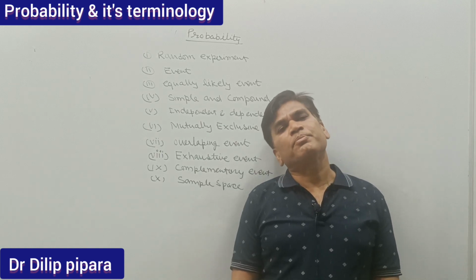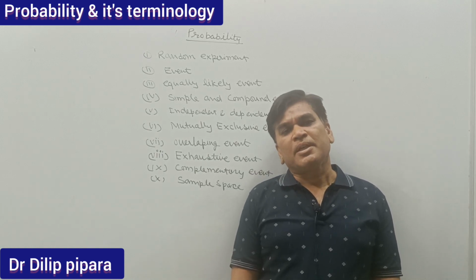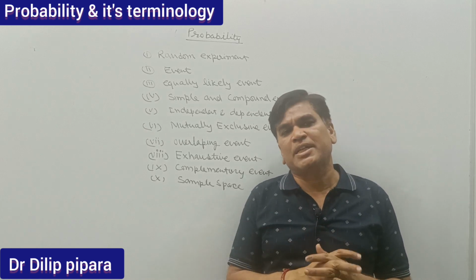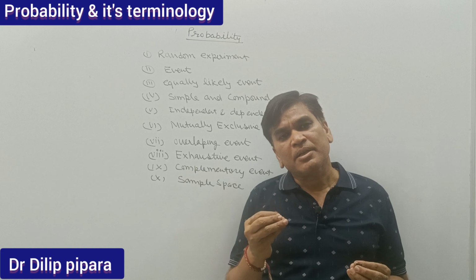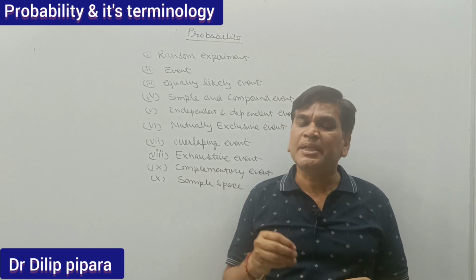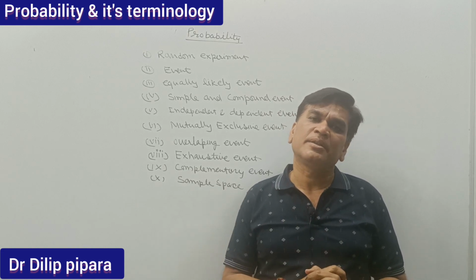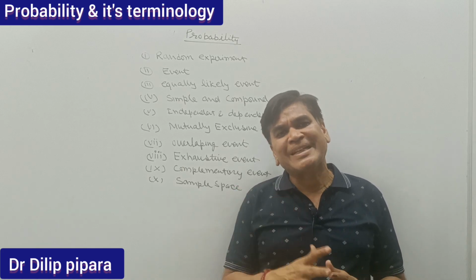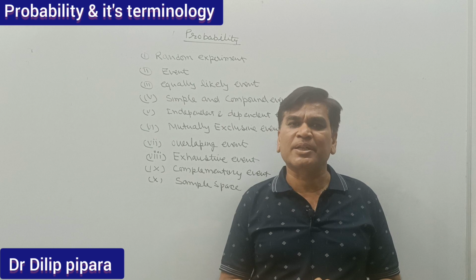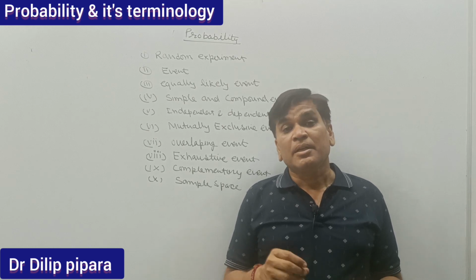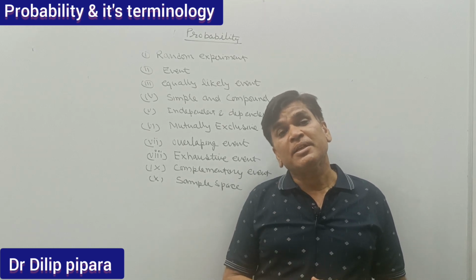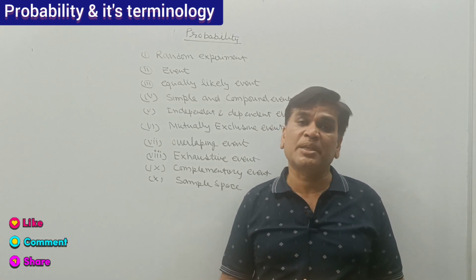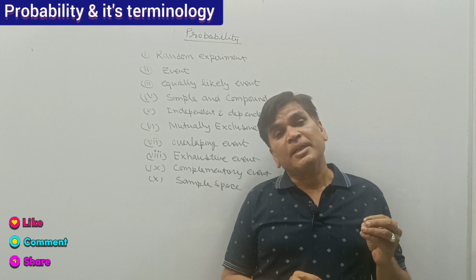Long ago, in Russia, many people wanted to purchase lottery tickets, but most of the time they were defeated in the lottery and were not winning the game. So they went to statisticians like Bernoulli and others and asked why we are losing every time and not winning in the lottery.